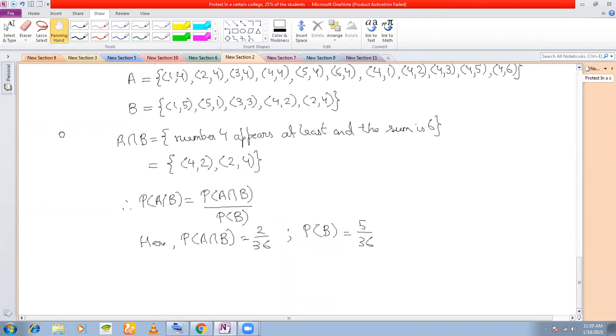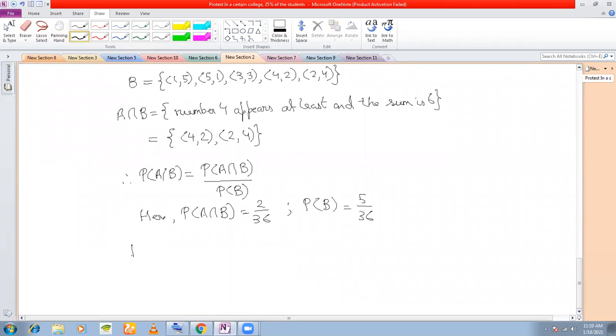So therefore, what is P(A/B)? Hence, P(A/B) is equal to, putting the values, 2 by 36 divided by 5 by 36, which is equal to 2 by 5. Clear? So you do these 8 problems and conditional probability will be clear.